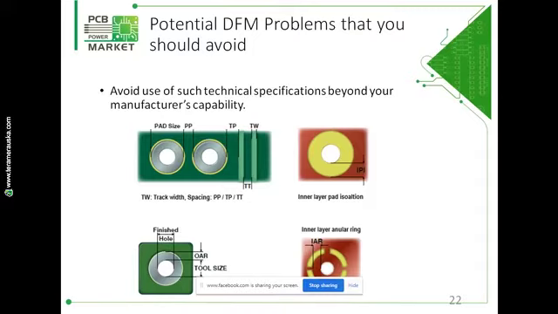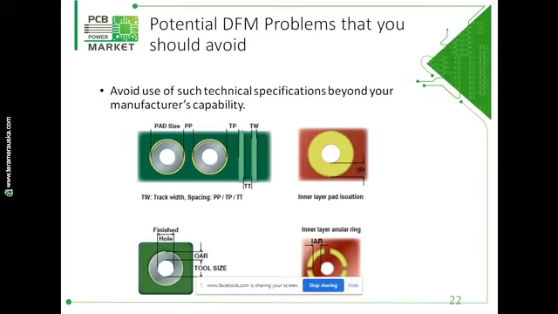Avoid use of such technical specifications beyond your manufacturer's capability. So what are the technical specifications? Track width, spacing, then minimum hole size, all are technical specifications. So before designing the PCB, consult your manufacturer for their minimum technical capability.